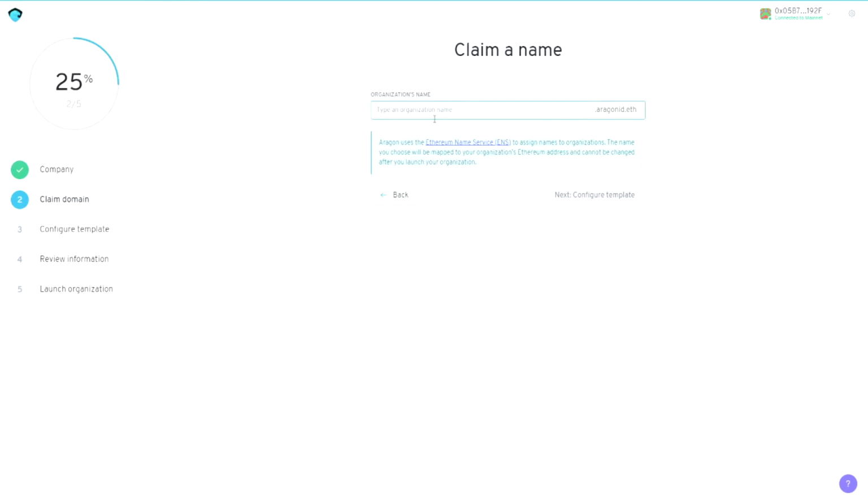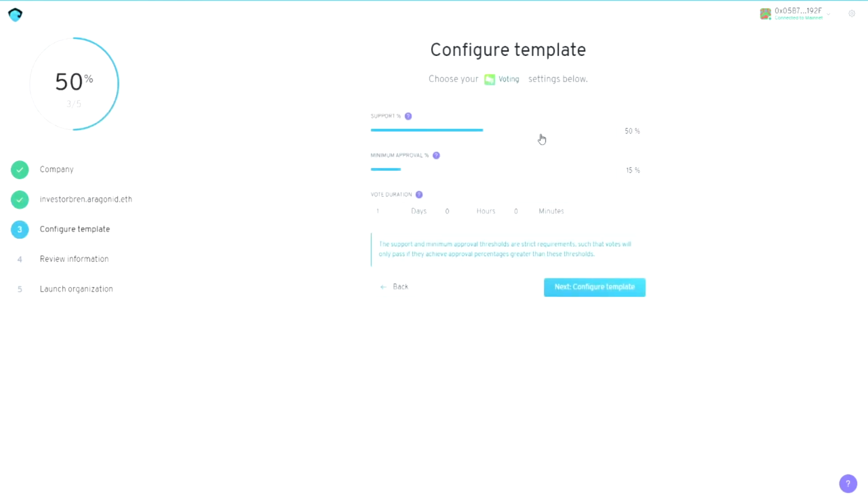Our organization is Investor Bren. Next, we say, for example, that we need 51% of the votes in order to pass a proposal. And then we can say how many people, at least in our community, have to vote. So in this case, if we would, for example, say that a vote would only take 30 minutes, then I would put this at least high enough. So enough people have to vote so you can't push through any silly proposals.